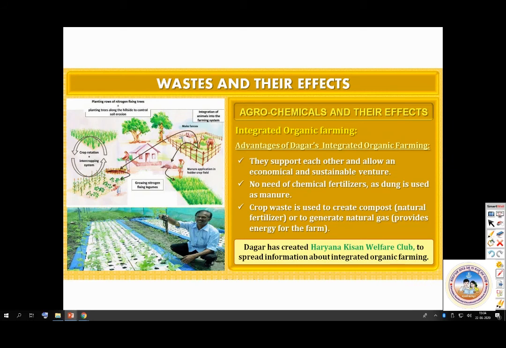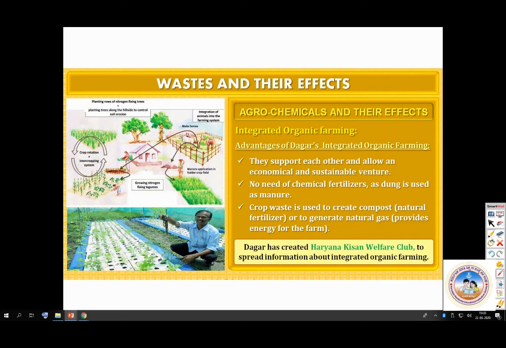What do you mean by they support each other? So the waste by cattle can be used as manure. The field, what fodder is left out, can be used for cattle. Again, in that process, they are getting milk. Okay, sustainable venture. No need of chemical fertilizers, as dung is used as manure.